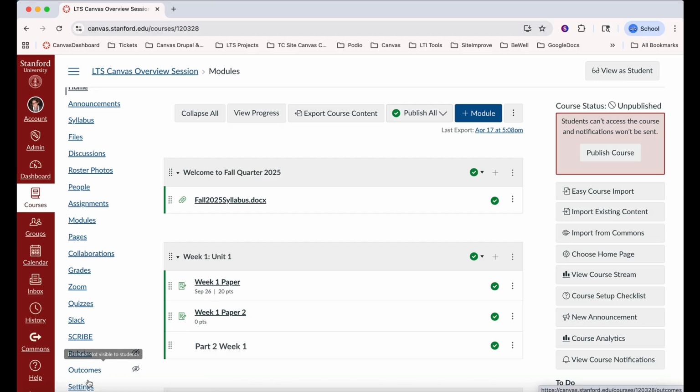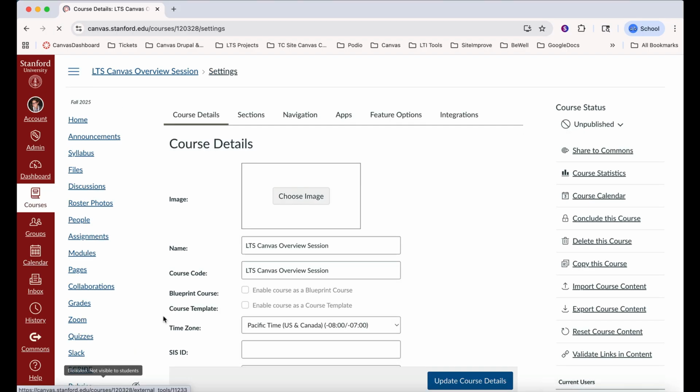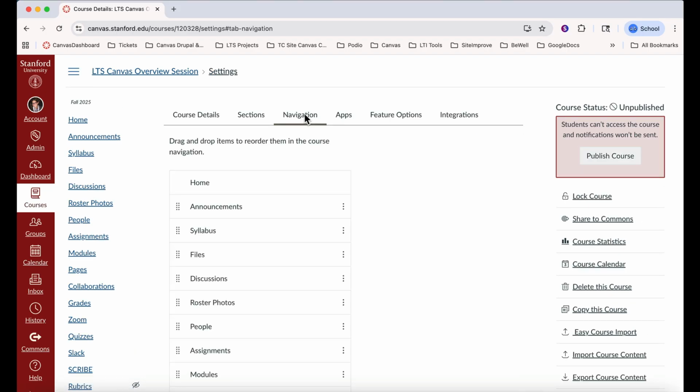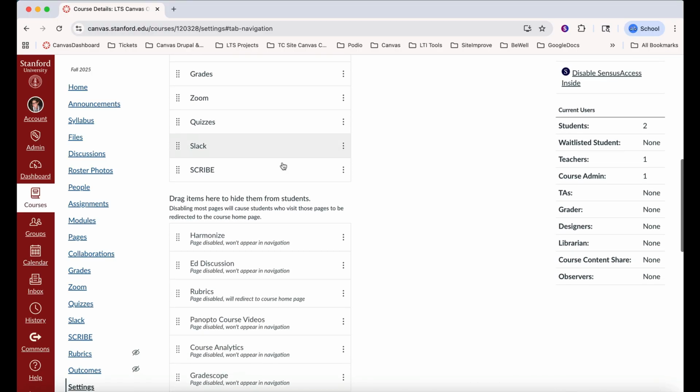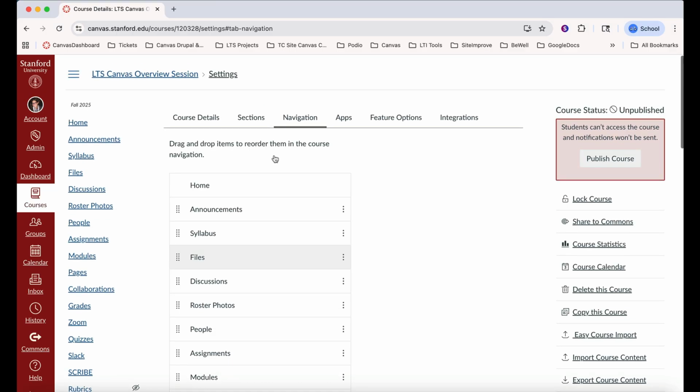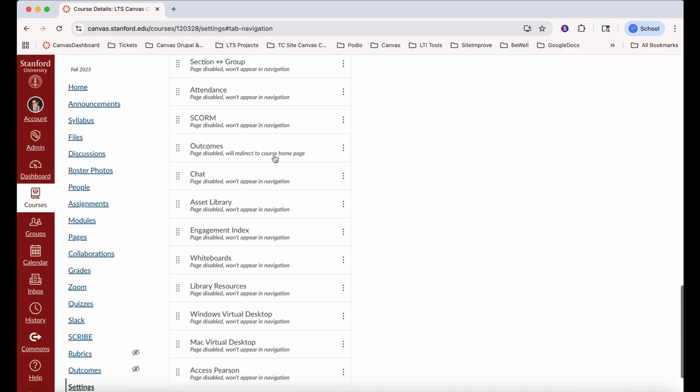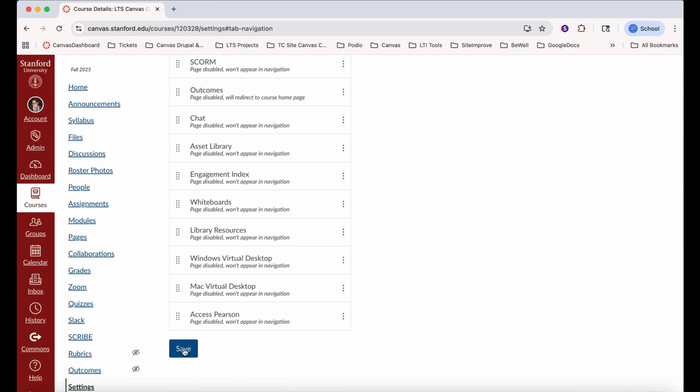Navigate to Settings, the bottom left-hand side of the course navigation menu options. Click on Navigation within the top course tabs and drag and drop down tools to be disabled from Student View. Only drag and drop tools down that are accessible from within the modules. Do not forget to scroll down and select Save.